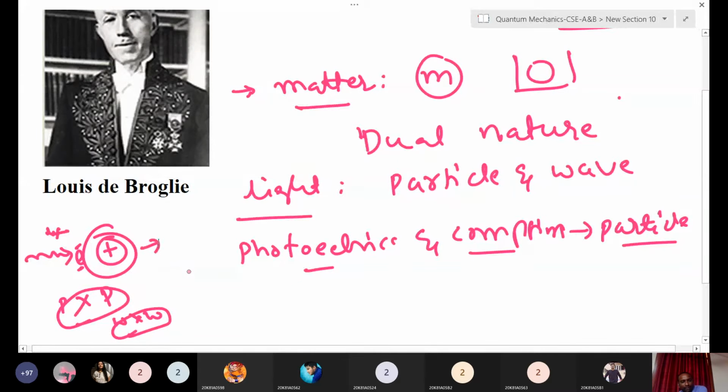So in the photoelectric effect, what Einstein proposed is that light is made of teeny particles.